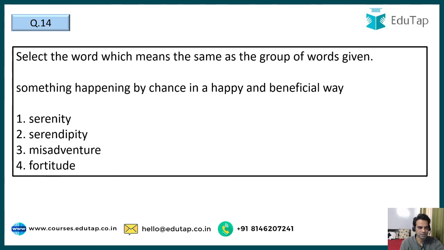Next question, guys. Question number 14. We have to find the word which means the same as the group of given words. The question is: something happening by chance in a happy and beneficial way. So what is it called? Serenity, serendipity, misadventure, or fortitude? Fortitude is to protect. Misadventure is bad luck. Serenity is calmness. Where serendipity is a stroke of luck, when something happens which causes benefit, or which brings happiness to you. That is called serendipity. So the correct option here is option number 2, serendipity.